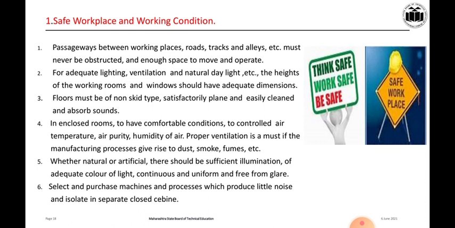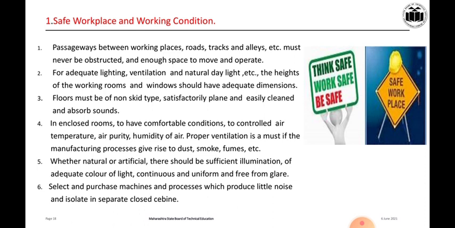In between them, the working place, the road, track and alleys must never be obstructed. Means the space from which the employee has to move must never be obstructed, and there must be enough space to move and operate, an adequate amount of space for movement and operation.